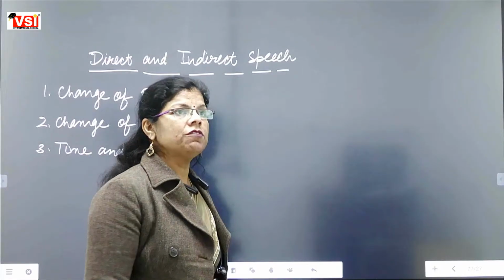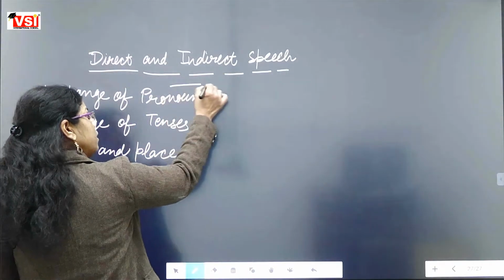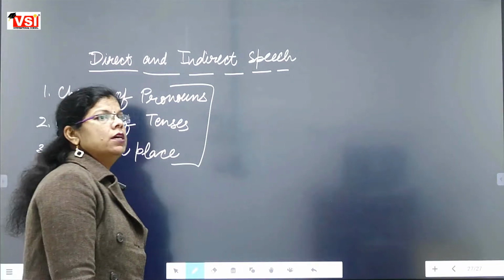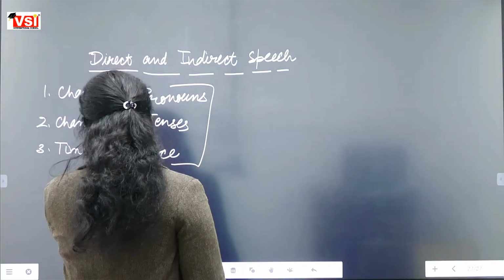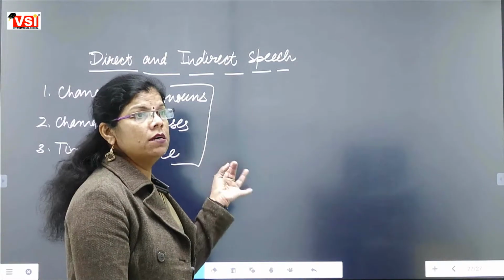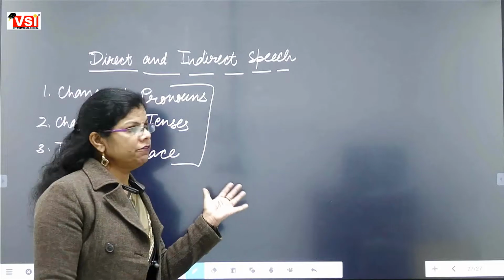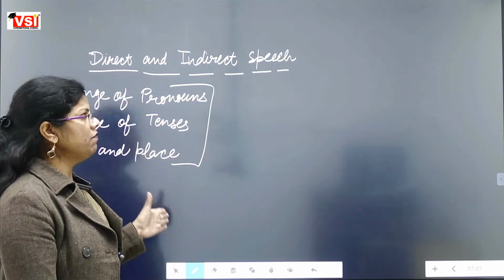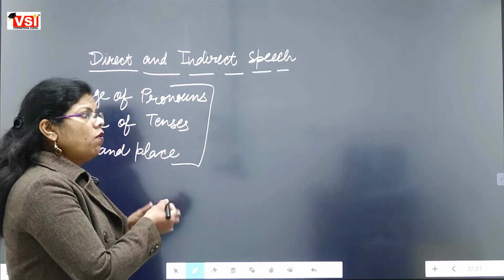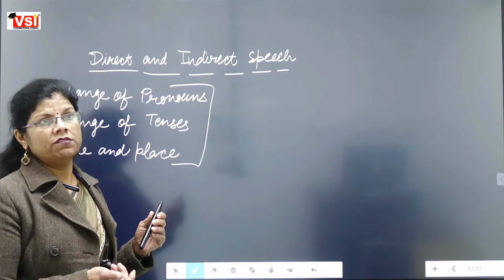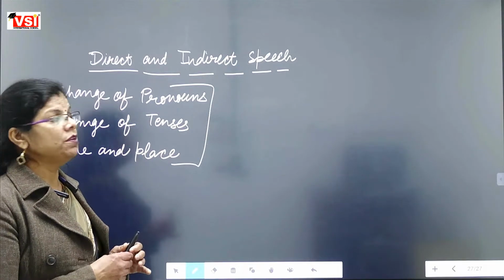We have discussed all these three kinds of changes in our previous classes. Right now we have discussed all these three changes when we are transforming the assertive or declarative sentences into indirect speech. Today we are discussing how interrogative sentences are changed into indirect speech sentences.